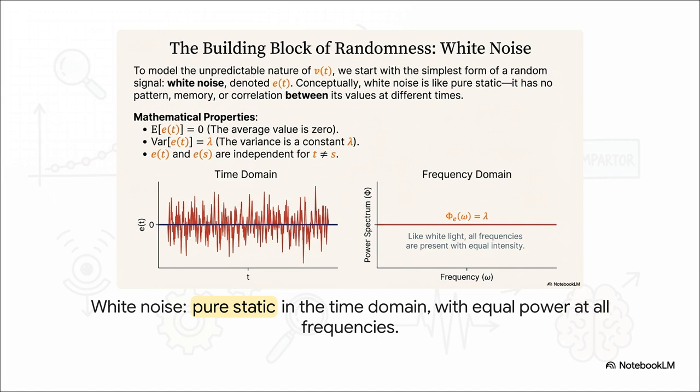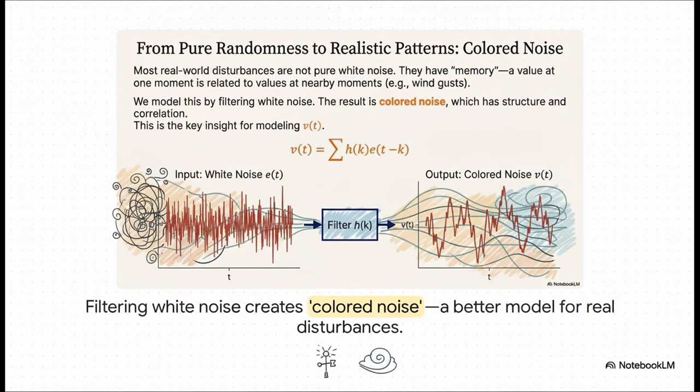And on the right, you can see its power spectrum. It's totally flat. That means it has no favorite frequency, no pattern, and absolutely zero memory. It is the definition of pure, unpredictable randomness. But here's the thing. Most noise in the real world isn't pure static. Things like wind gusts or traffic noise have some kind of structure to them. So what do we do? Well, the idea is beautifully simple.